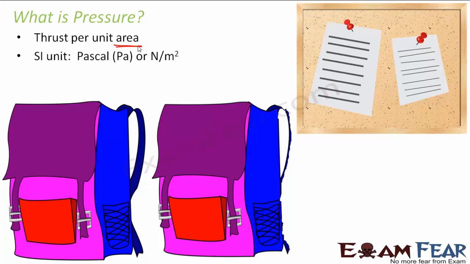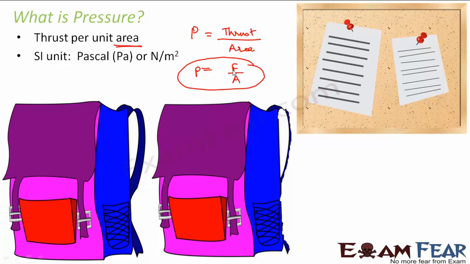Now the SI unit of pressure is Pascal or Newton per meter square. So how do we define pressure? It is generally denoted by a capital P. We write it as thrust per unit area, or sometimes we also write it as force per unit area. So this is how we define pressure, right? I'm sure you are not very clear with it till now.